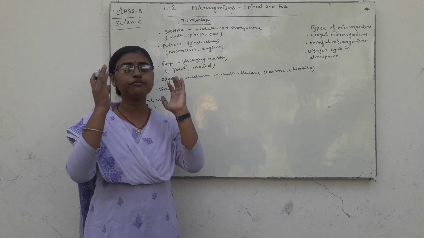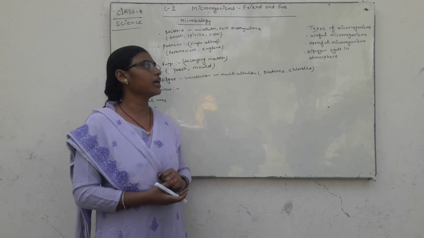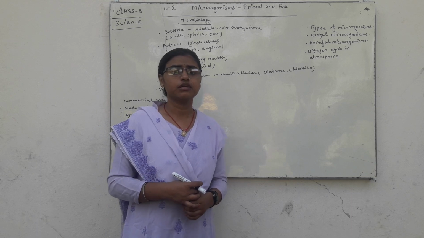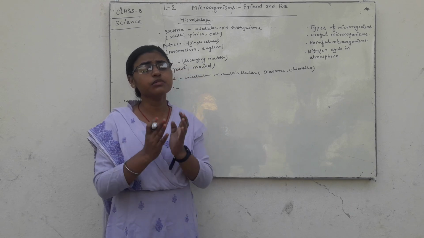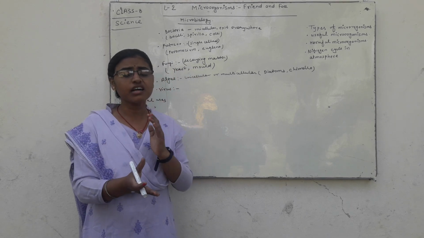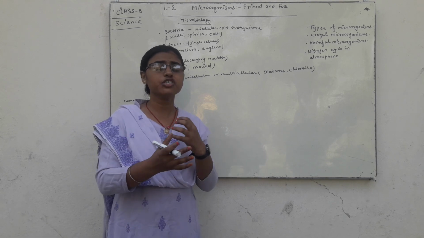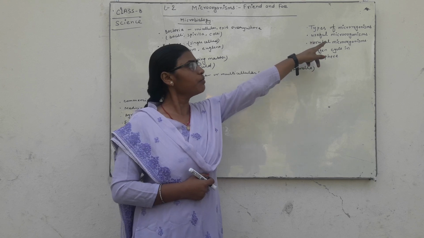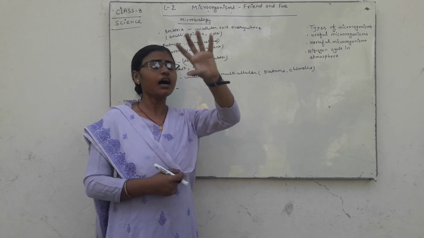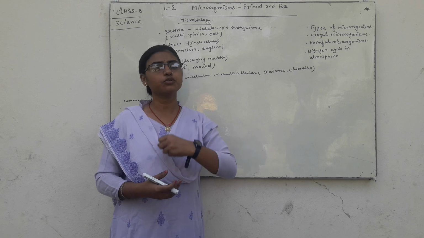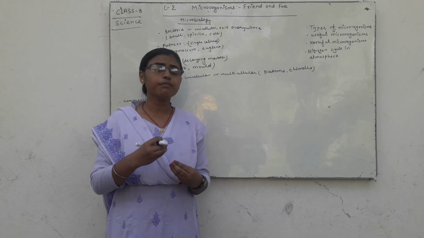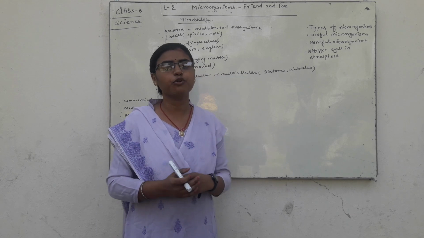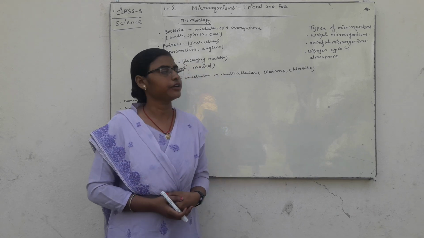For our environment we also use microorganisms, and you know that in our body some bacteria are present which are very useful for us. If any outer bacteria enter our body, then our body's microorganisms kill them and provide protection to our body.